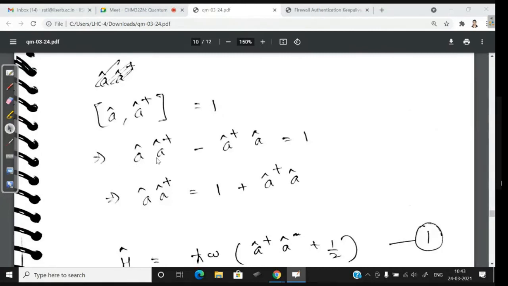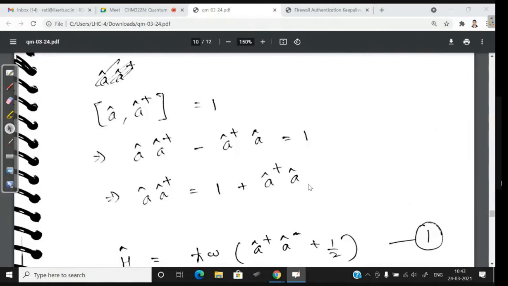Then we have A minus A dagger. Of course, this is the commutator relation. So we can get A into A dagger, which is 1 plus A dagger A. This is all from the commutator relation. I've not done anything here.